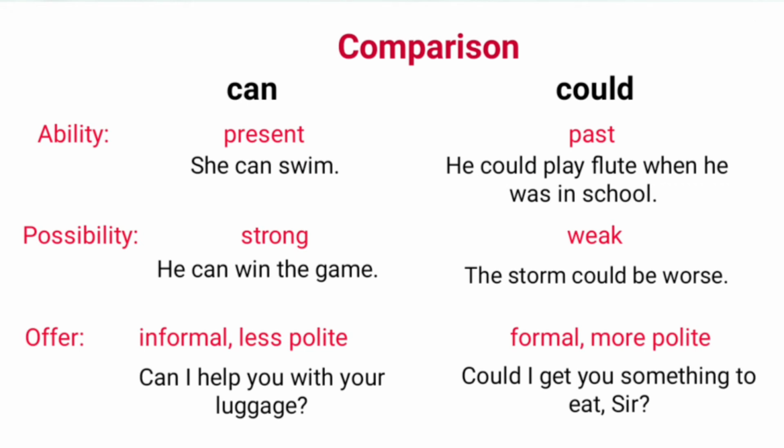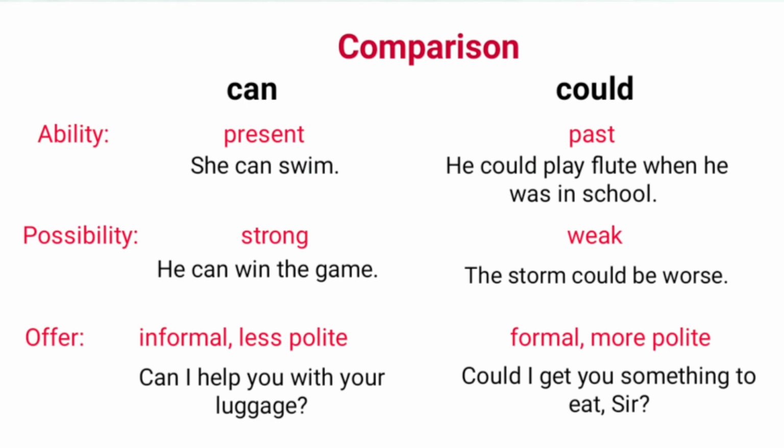Next comparison is based on possibility. Can indicates strong possibility while could weak possibility. Examples, he can win the game. Here possibility is strong. The storm could be worst. The possibility is weak.